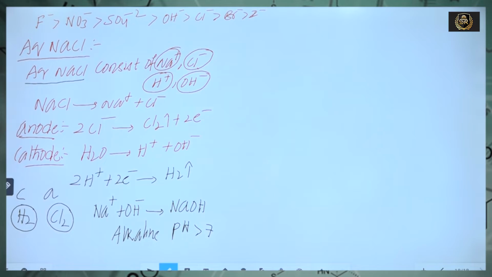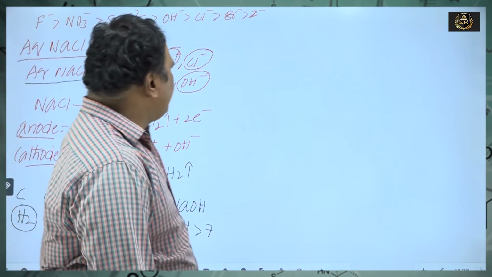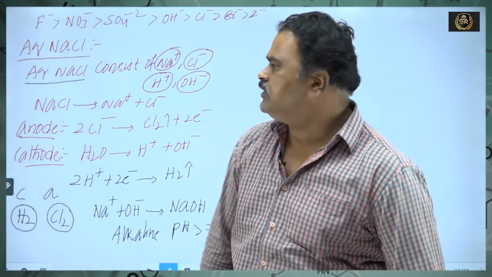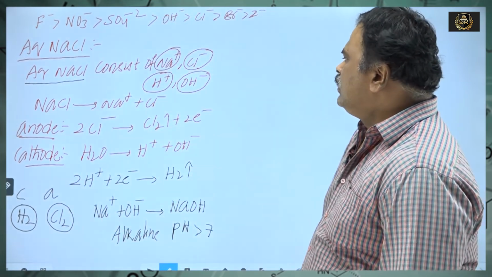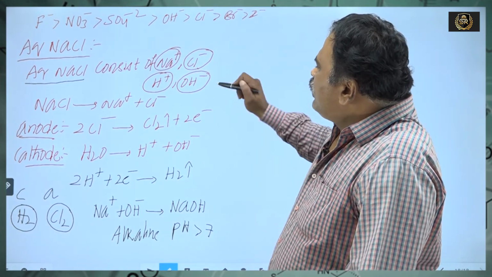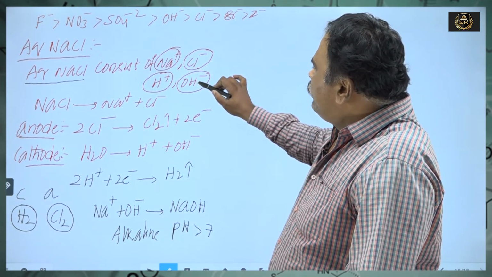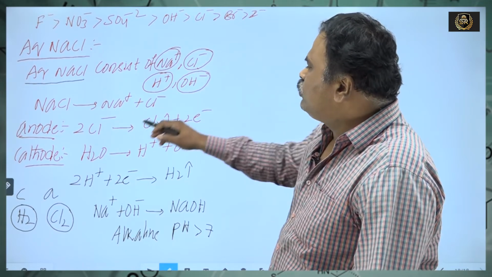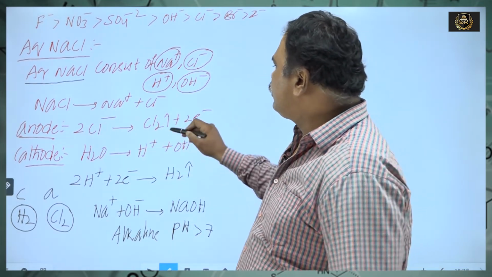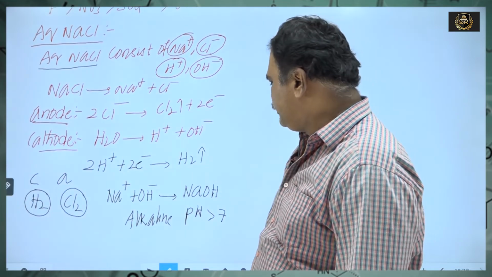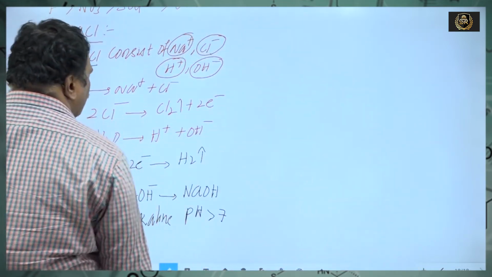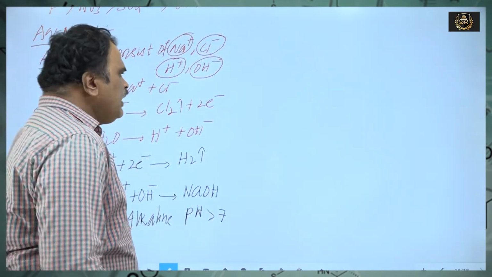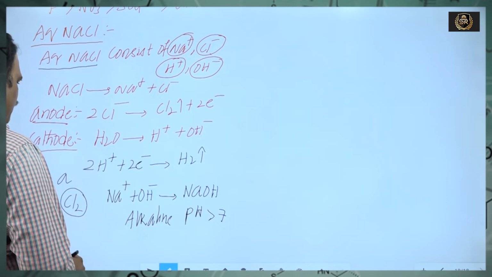So aqueous NaCl consists of Na+, Cl-, H+ and OH- ions. Then you have to observe that the discharge potential of OH- is more when compared with Cl-. Hence, the Cl- ions move towards the anode, undergo oxidation, and chlorine gas is liberated at the anode.